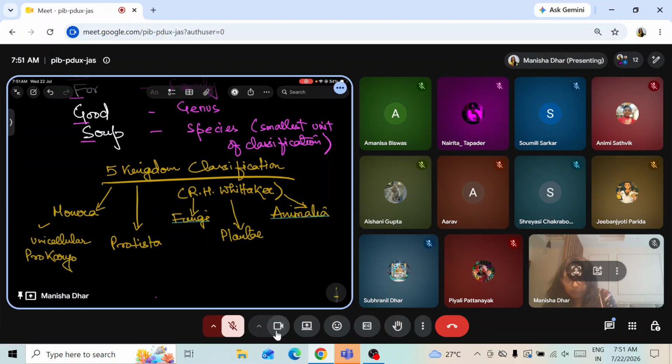Prokaryotic means we know they are made up of a cell which doesn't have an organized nucleus. The nuclear material is scattered in the cytoplasm. That's the nature of a prokaryotic cell. We have read about it in the cell chapter.